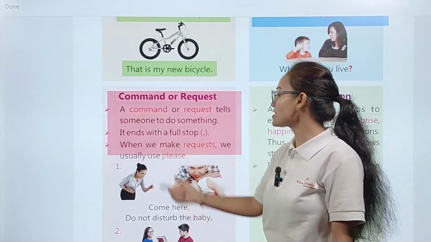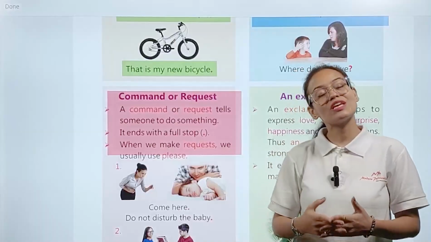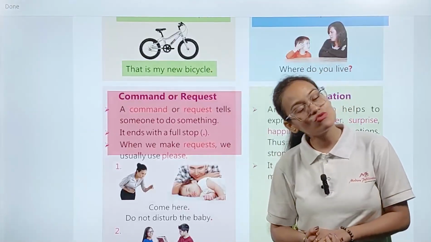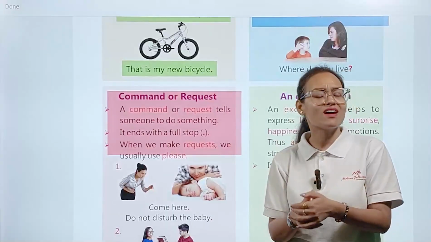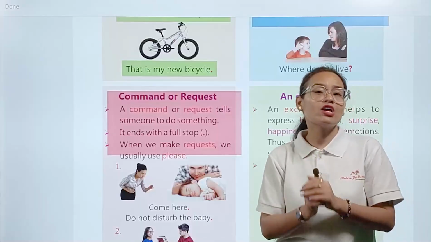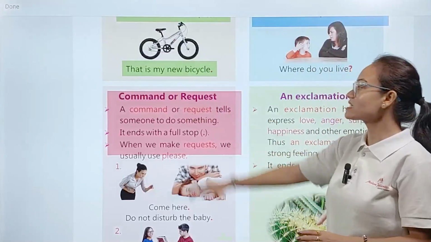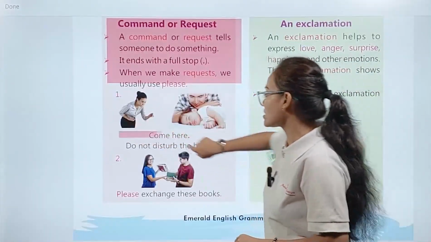When we make request, we usually use please. So whenever we are making request, we usually use please word. Okay, like please can you do my homework, please can I go outside. Okay, so here you are asking a question, okay, in your requested form. Okay, so this type of sentence is called as command or request sentence. Example, you can see, come here, do not disturb the baby.